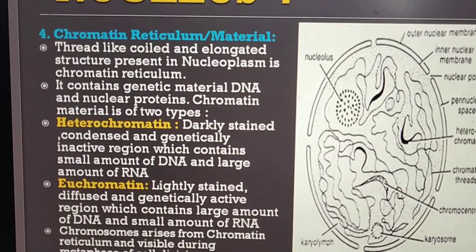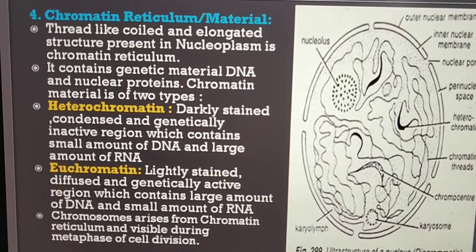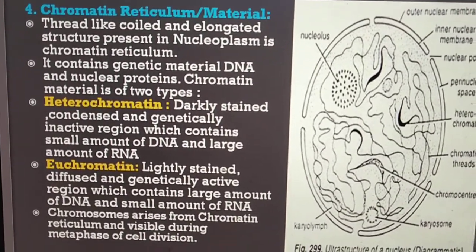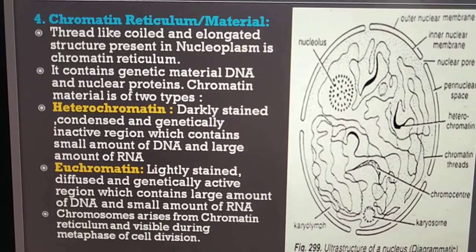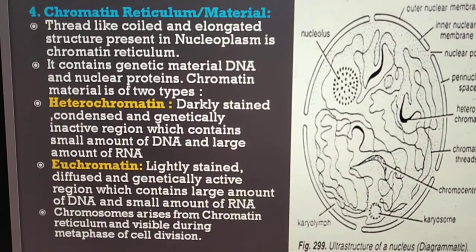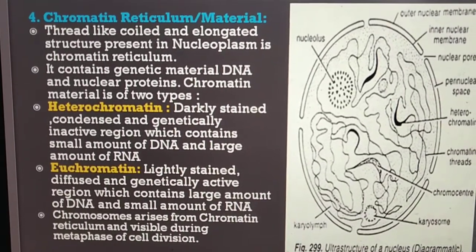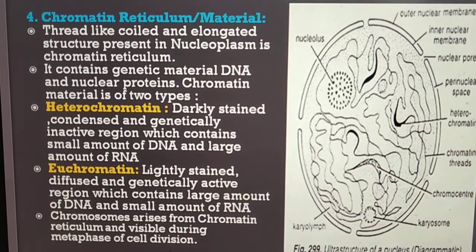Heterochromatin is darkly stained and genetically inactive region which contains a small amount of DNA. Euchromatin is lightly stained and genetically active region which contains a large amount of DNA.